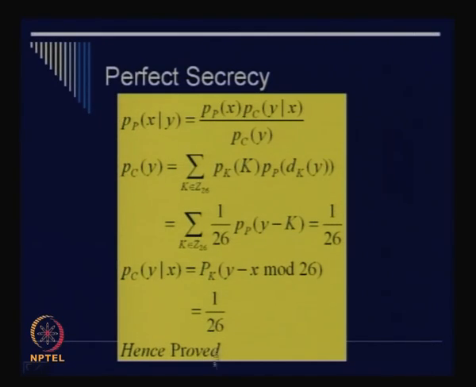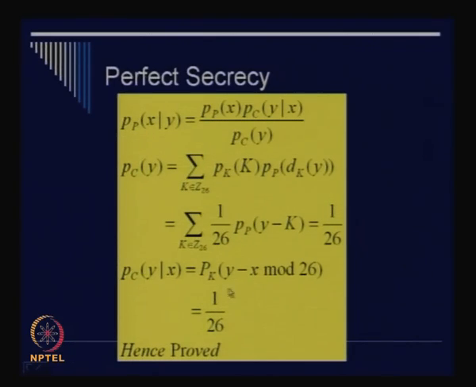Similarly, we obtain the corresponding value of y occurring as a ciphertext. So what is the probability that y occurs as a ciphertext? You choose all possible keys and you decrypt your y, okay, by using your decryption function. Multiply that with the corresponding probability of the key being chosen, right? What is the probability of the key? 1 by 26, okay, and p_P(d_K(y)) is some probability, right? So you can keep it as p_P(y minus k), but when you take the sigma, 1 by 26 comes out, and you have got a summation over probabilities. So what is that equal to? It's equal to 1. So you have got 1 by 26.